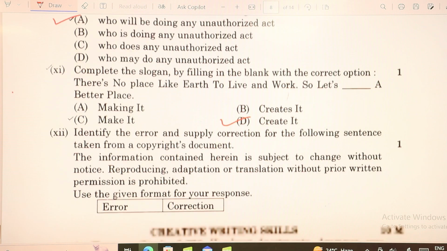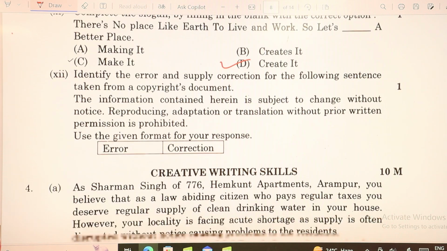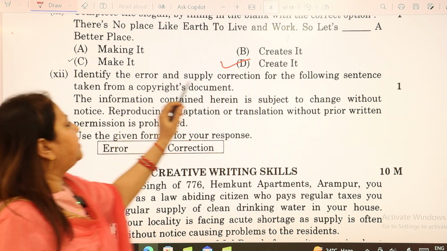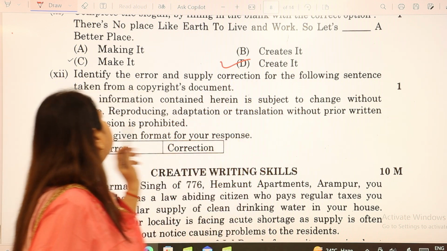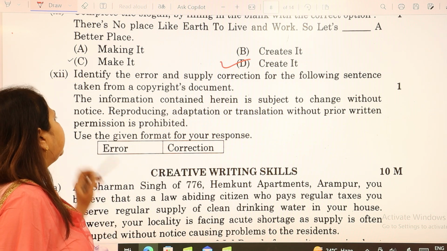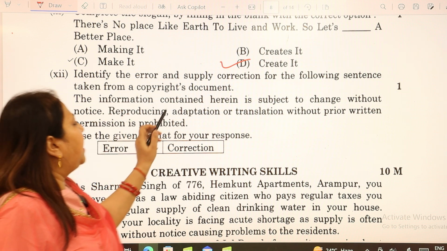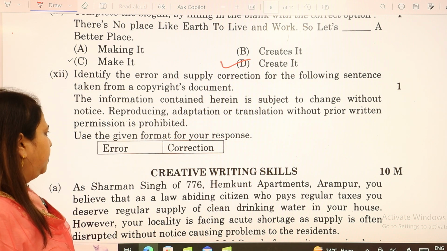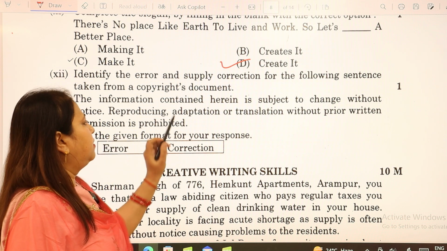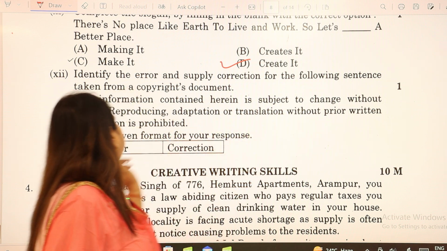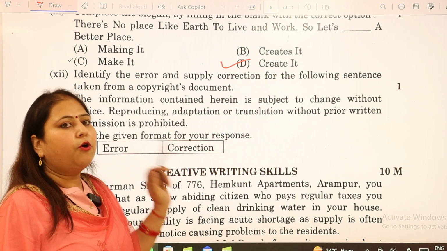Then we move to the last question of this section, which says identify the error and supply the correction for the following sentences taken from the copyright document: the information contained herein is subject to change without notice. Reproducing, adaptation or translation without prior written permission is prohibited.